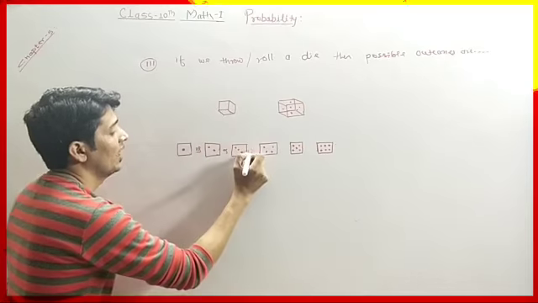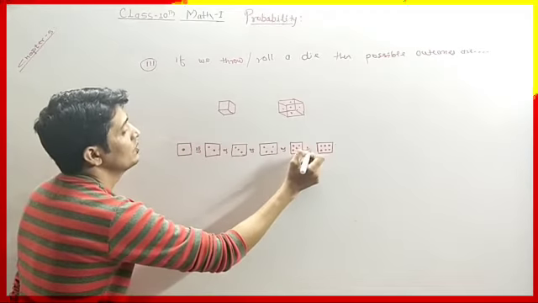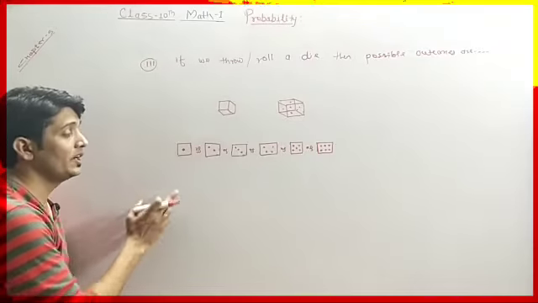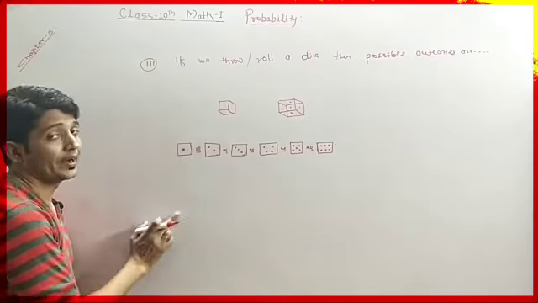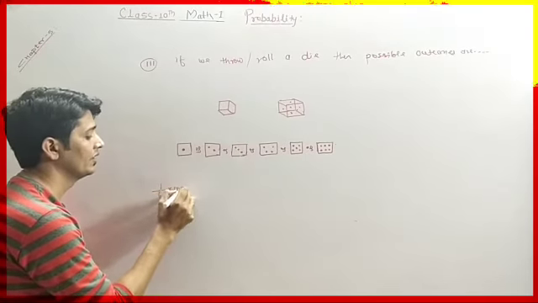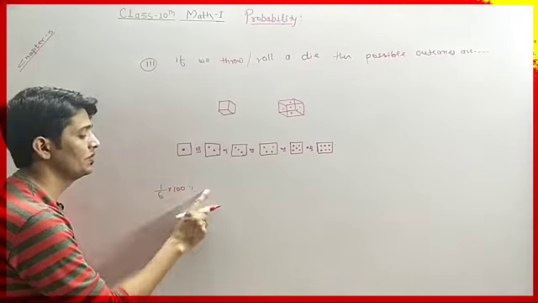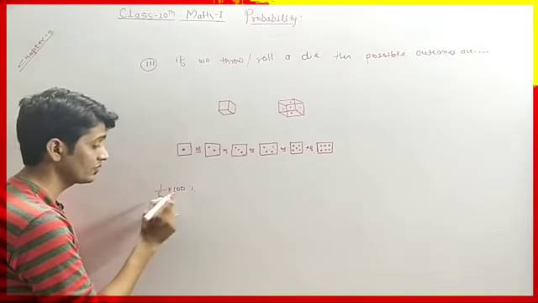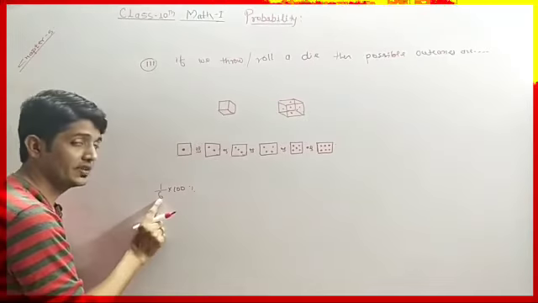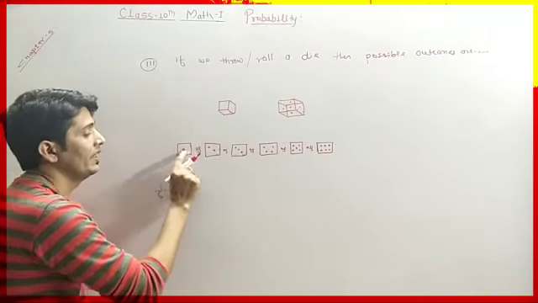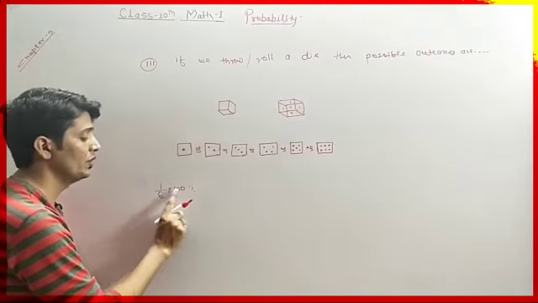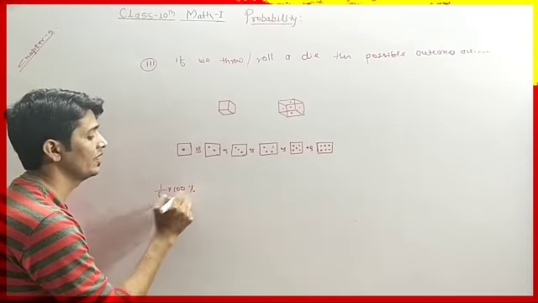So these are the possible outcomes for the die. The probability of getting one dark point on the upper face is 1 divided by 6 into 100. Okay, so this is the percentage. If you solve, you will get the percent. For all faces, 1, 2, 3, 4, 5, 6, the possibility of getting any of the points on the upper surface is 1 by 6 into 100. We have to solve this first, then we will calculate accurately.